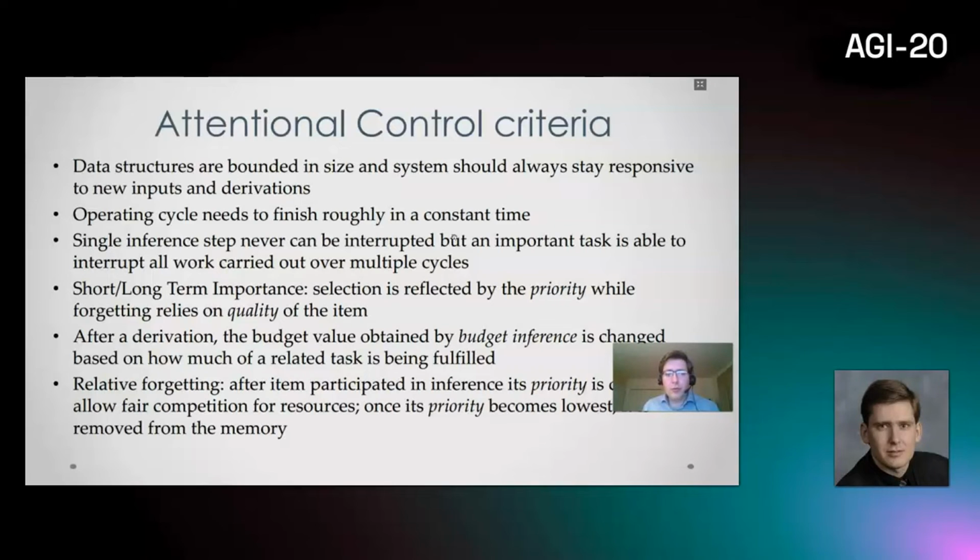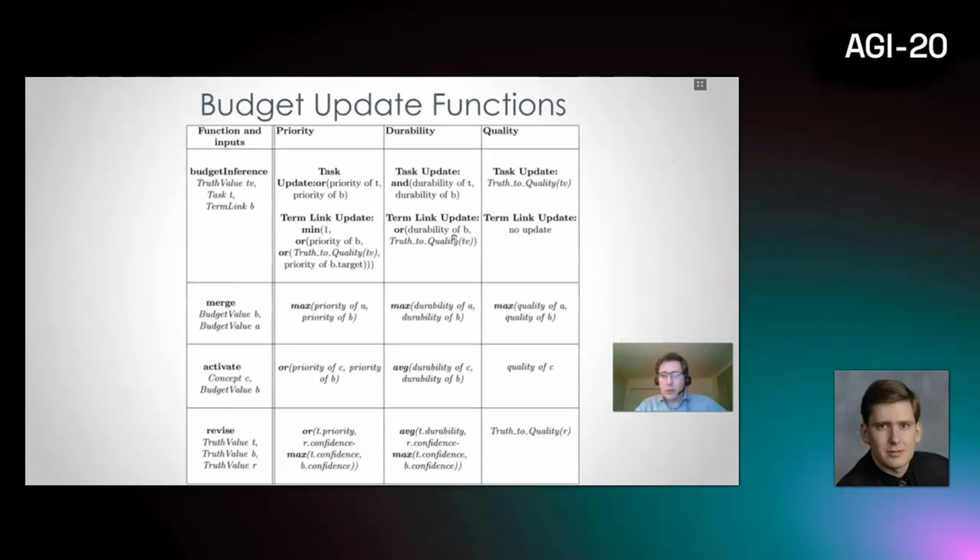And of course, OpenNARS implements relative forgetting, which is similar to information filtering. Whenever an item is put back into the bag data structure, its priority is decreased to allow fair competition for resources. Once its priority becomes the lowest, it's removed from memory if a new data item comes to the data structure and the data structure is full.